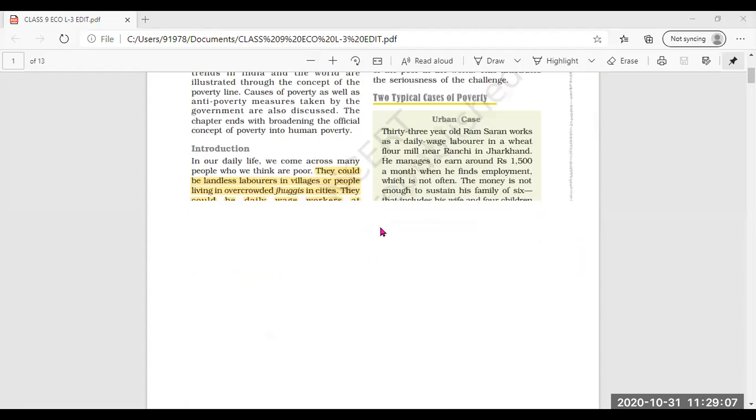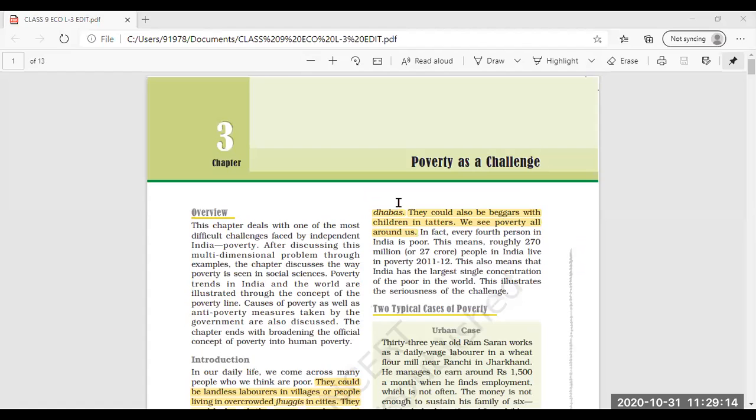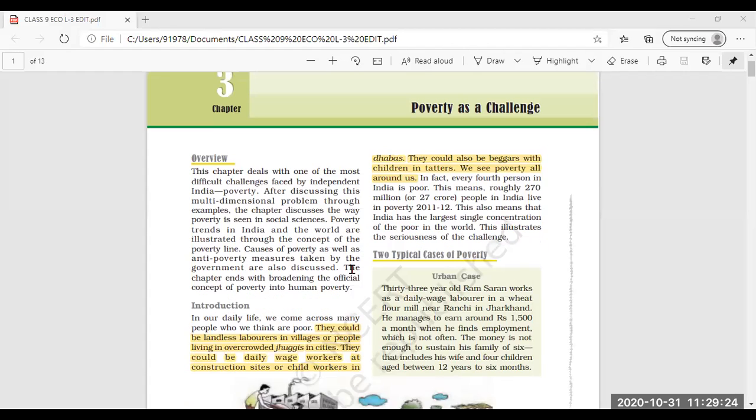Okay, fine. Then Poverty as a Challenge. In this, we have read that poverty is a situation. What is poverty? Poverty is a situation where a person fails to attain the minimum basic needs, and those minimum basic needs are food, clothing, housing, health, education, etc. So that is the situation which is termed as poverty.